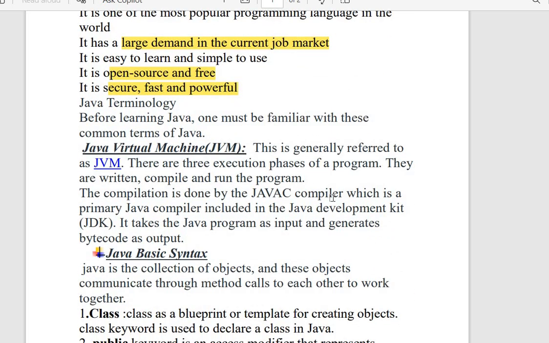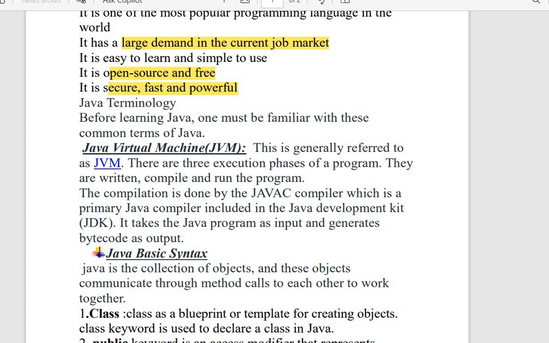One of the most important things you should know before getting into the video is the Java Virtual Machine. What is the Java Virtual Machine? Let me tell you. The Java Virtual Machine is where we are going to run the code, and it will give you bytecode as output. So when you write the code, it is going to convert into bytecode. Let me tell you how.